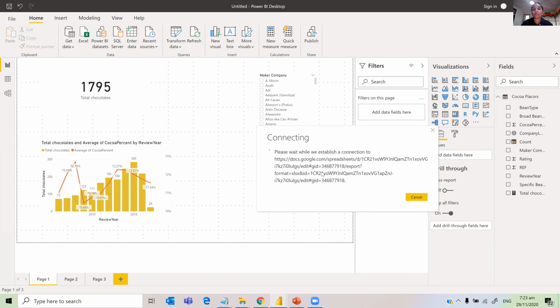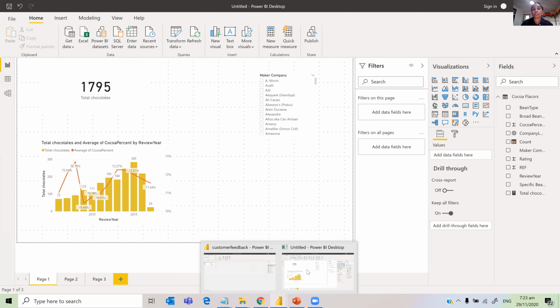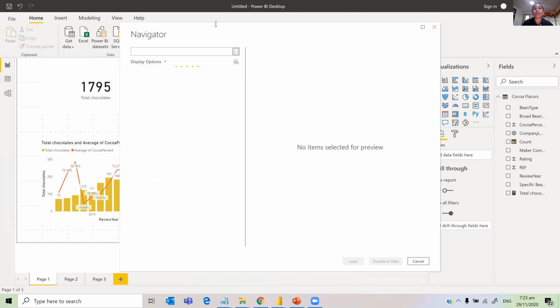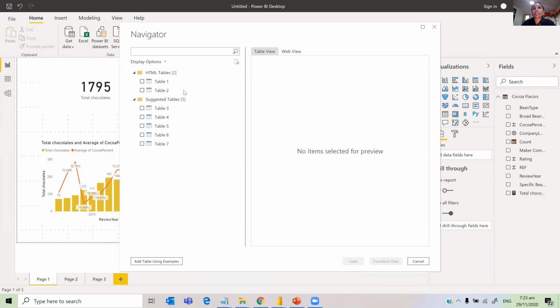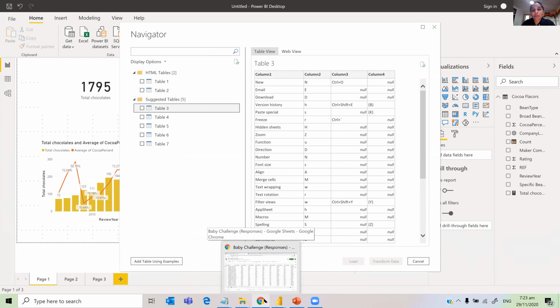I already have the Power BI file. I'll show you the Power BI file, but I just want to show you the steps. Okay, so here the navigator is open, and I think the net is a bit slow. It will open a responses sheet. This will basically be in Excel because we wanted to export it into Excel. Oh, this is a bit different. So I must have copied something else. Just give me a minute. Yeah, this is something different.